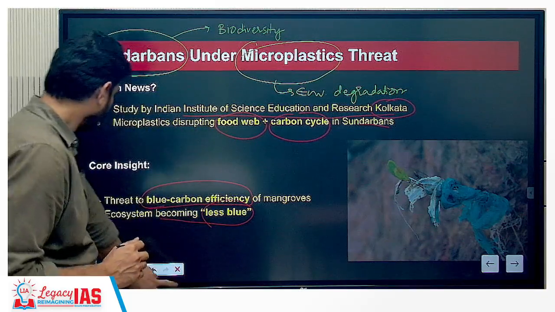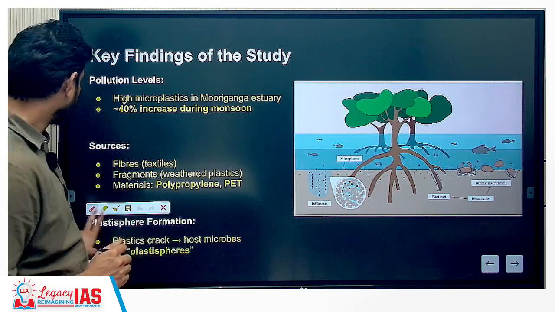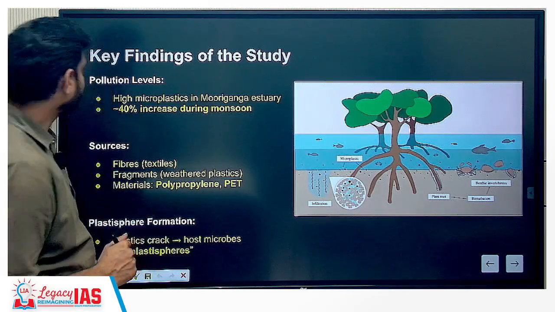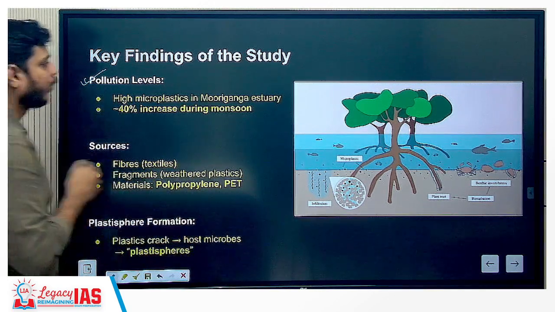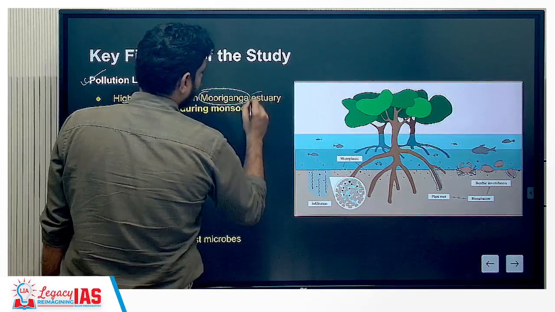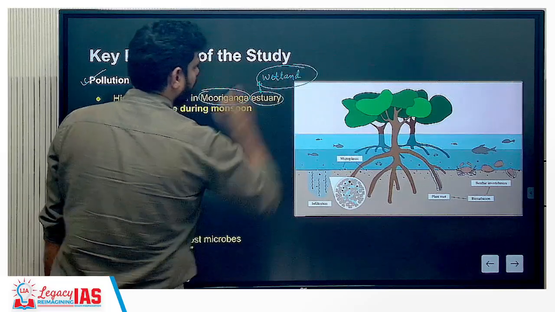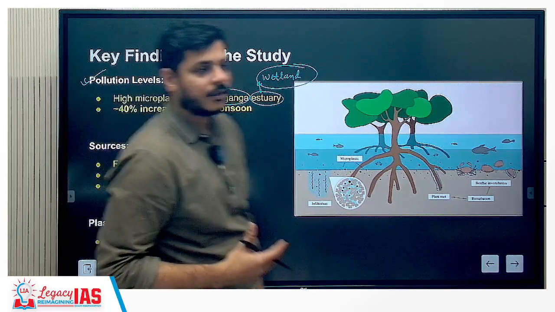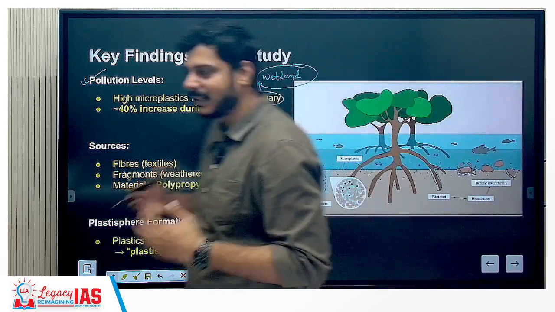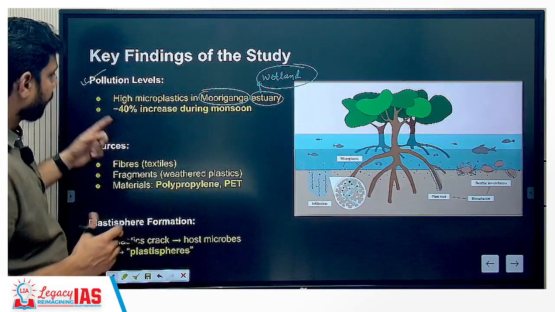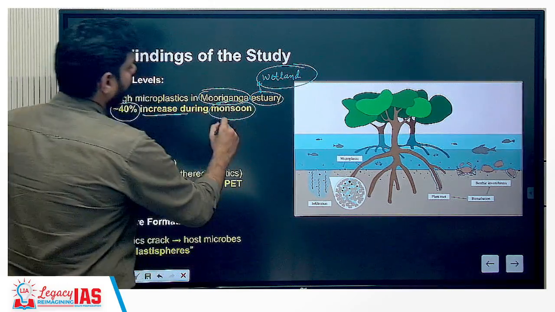So moving forward, what are the key findings of this study by IISER in Kolkata? Key findings of the study. One, the pollution levels: there is high microplastics in the Muriganga estuary. That means the estuary, essentially, can be classified as a wetland. And wetlands are very, very important when we consider the Ramsar Convention, of which India is also a part, and it started in 1971. So there is high microplastic density, and there has been a 40% increase during the monsoon.